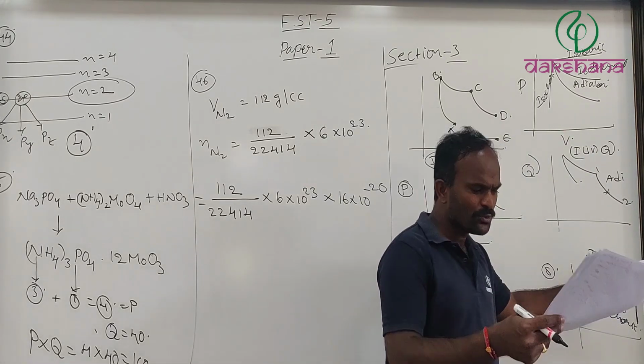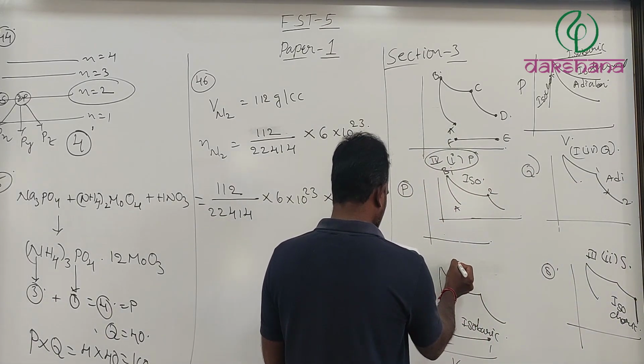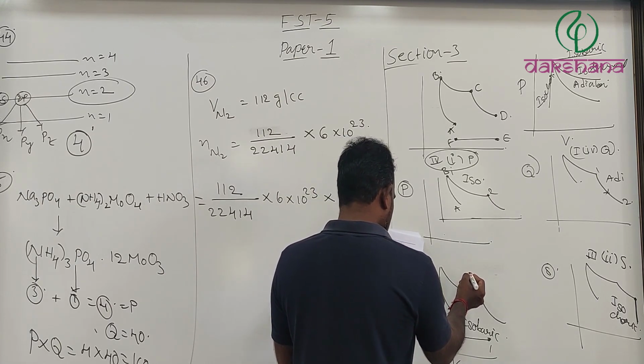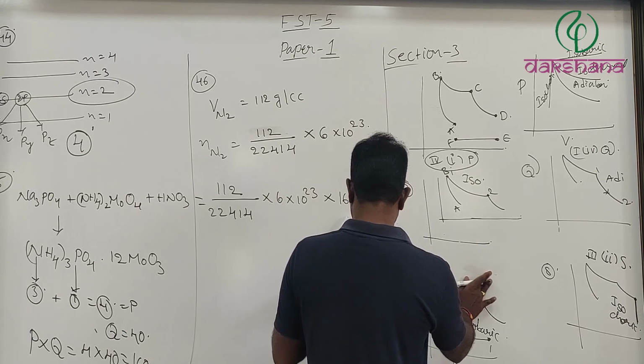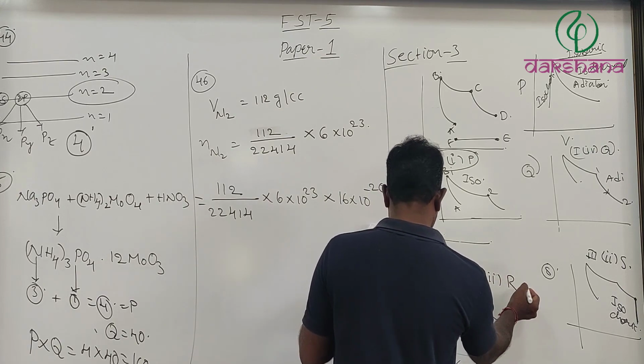Because for the isochoric process work done is equal to 0, whereas for the isobaric process work done is equal to minus nR delta T, which is reasonably correct for this, and it is going to be 2 3 R.